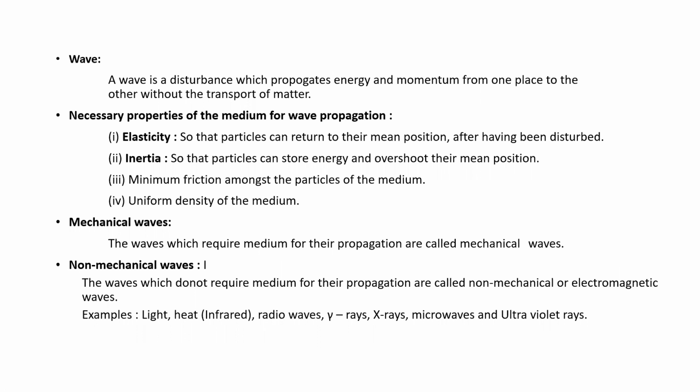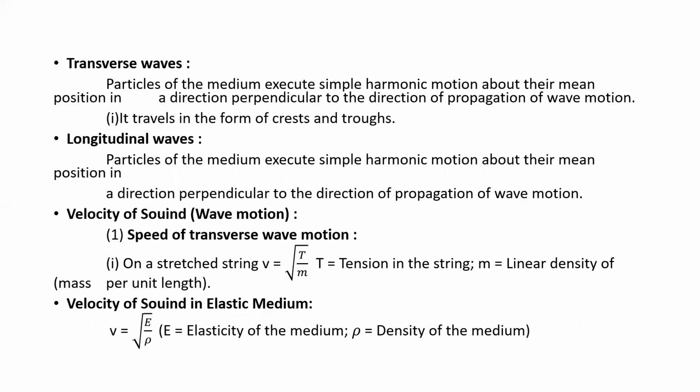Then the necessary points related to the wave, some properties we have discussed, like elasticity, inertia, humidity, a few terms related to wave. Then there are two types of wave, mechanical waves and non-mechanical waves. Mechanical waves are those which require a medium for their propagation. Non-mechanical waves do not require a medium for their propagation. Examples for mechanical and non-mechanical waves we have discussed.